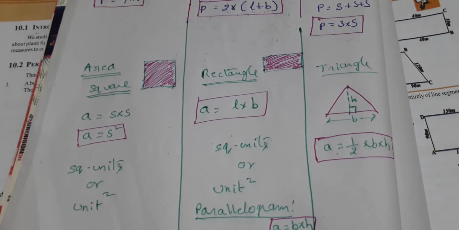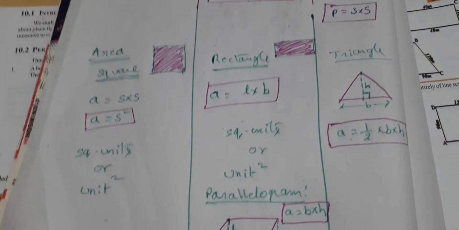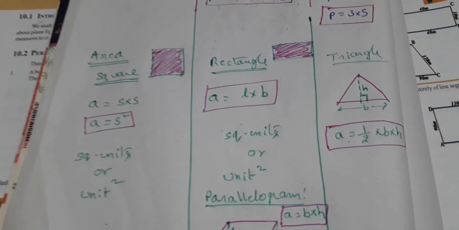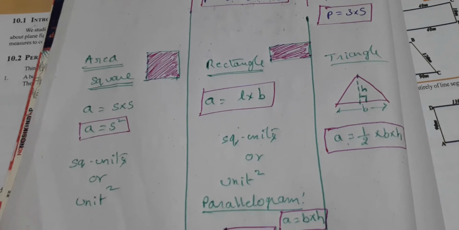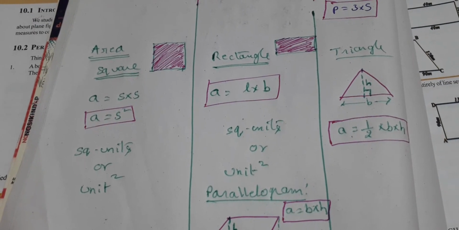So your rectangle area is length into breadth. Yes, I know that you know it very well, but I am giving you a quick revision of it. A is equal to L into B, and units are square units or units square.